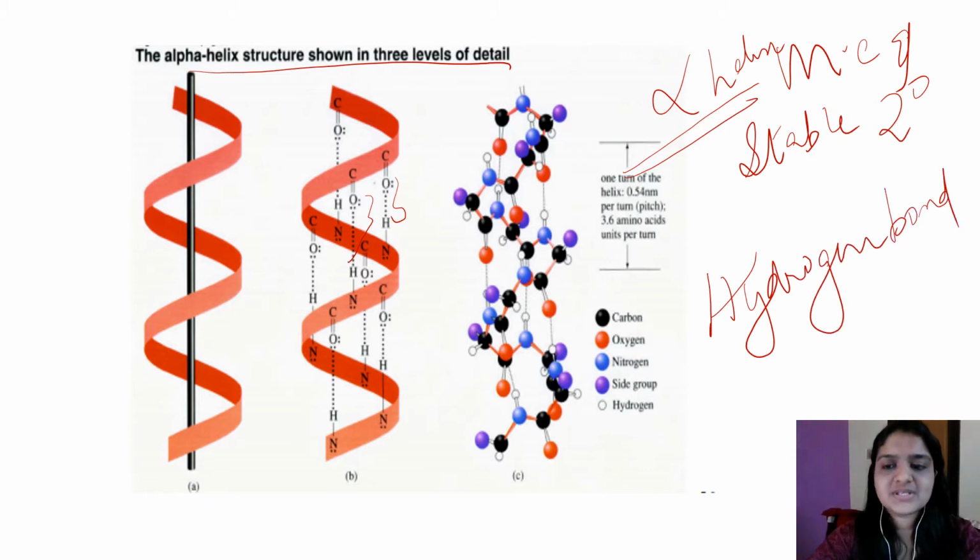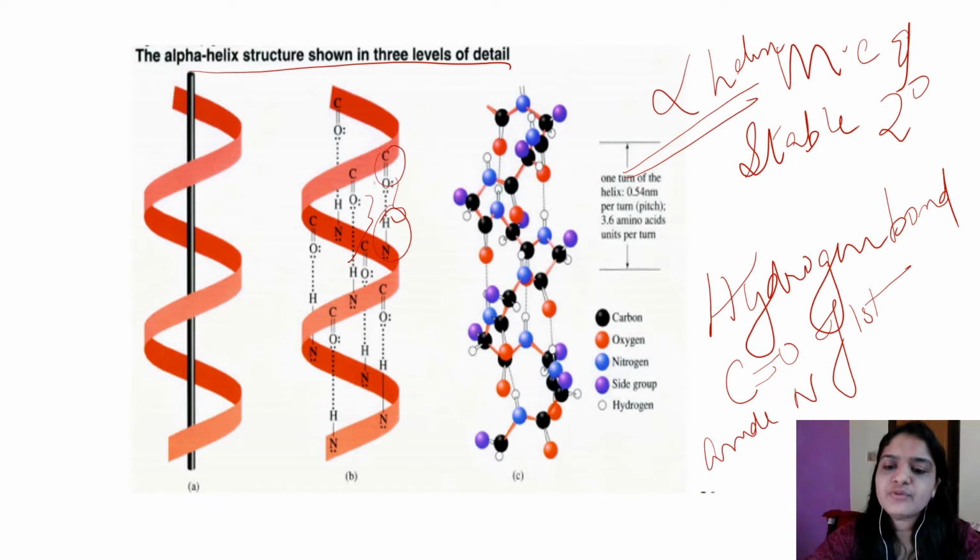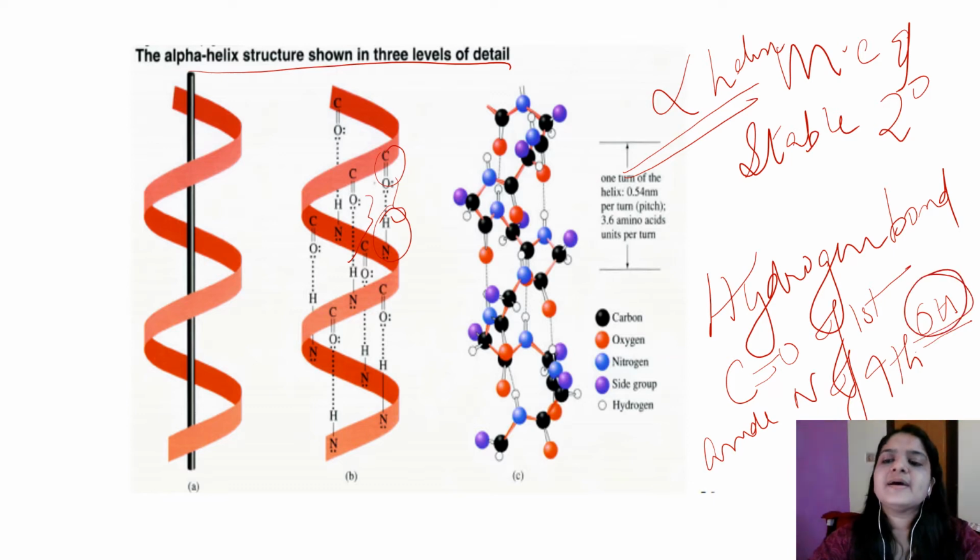So a hydrogen bond is formed in the alpha helix between the first and the fourth amino acid: the carbonyl oxygen of the first amino acid and the amide nitrogen of the fourth amino acid. So these hydrogen bonds are the main bonds stabilizing the alpha structure. And each turn is formed by 3.6 amino acid residues.